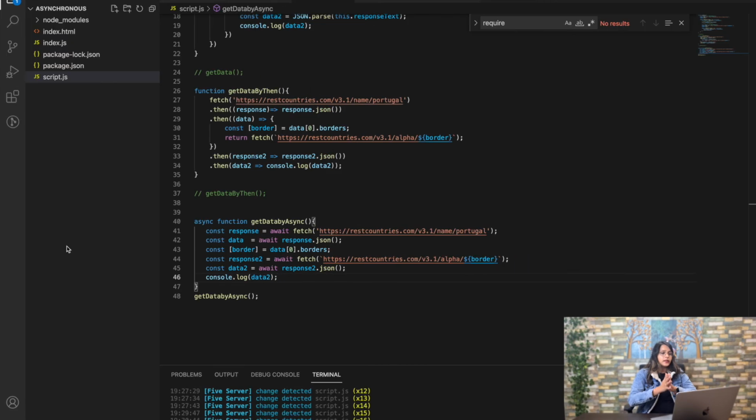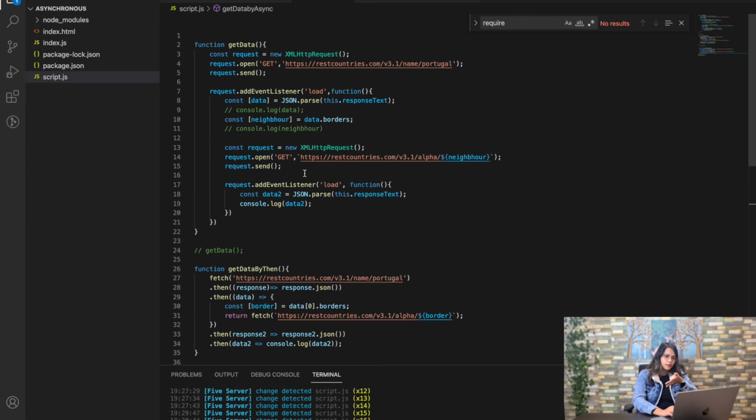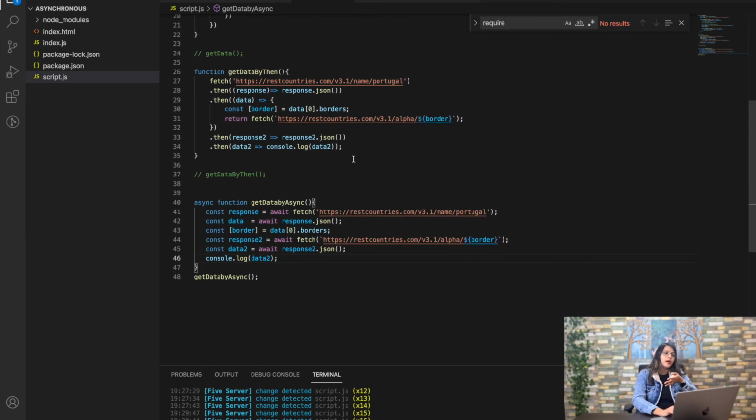So yeah, these are basically the three methods by which we are going to handle the promises. If you see, this is the much complex one, this is a comparatively complex one, and this is the simplest method, and this is the reason that people prefer async and await most of the time, because this is very simple to handle.